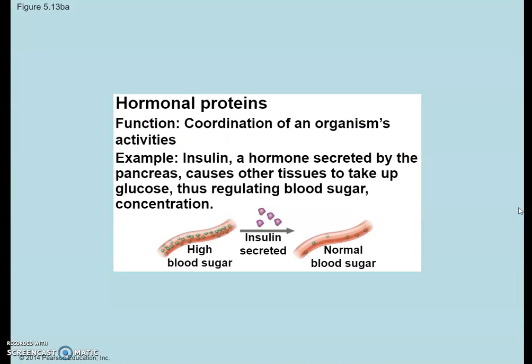Hormonal proteins function to coordinate the organism's activities. For example, insulin is the hormone secreted by the pancreas. It causes other tissues to take up glucose, thus regulating blood sugar concentration.